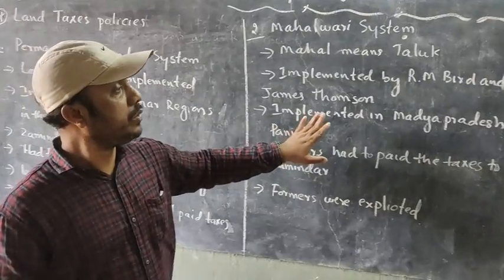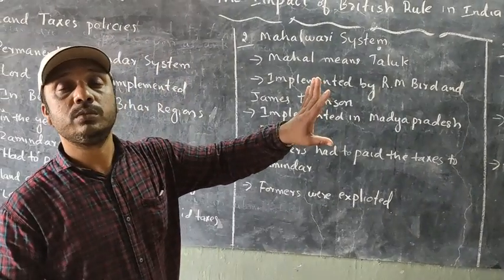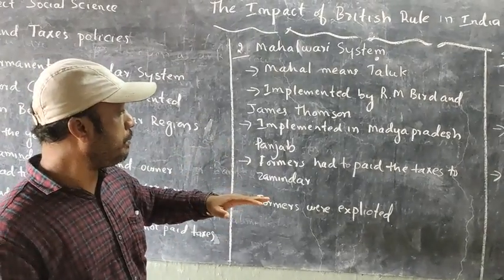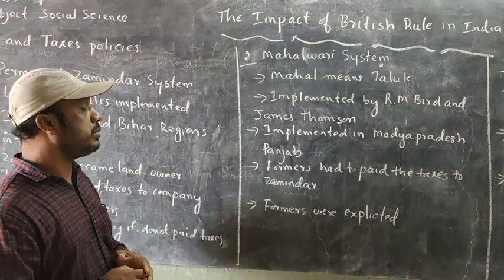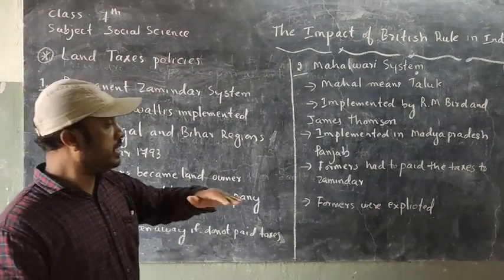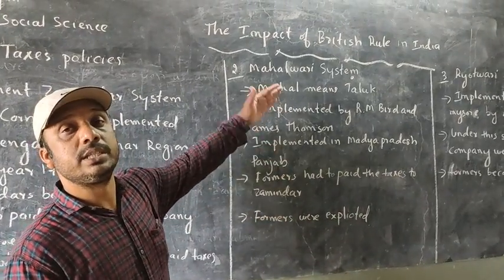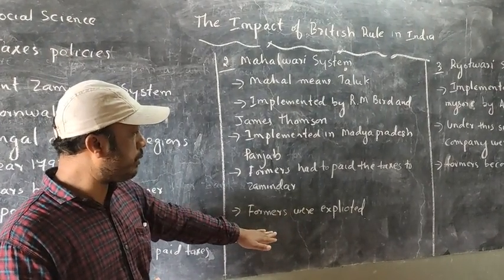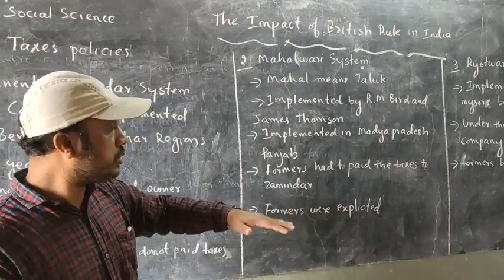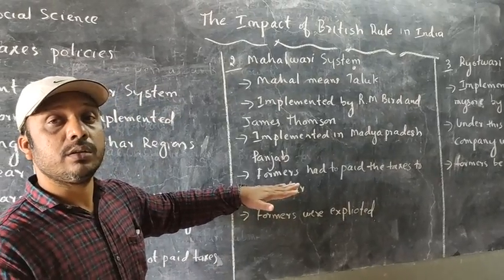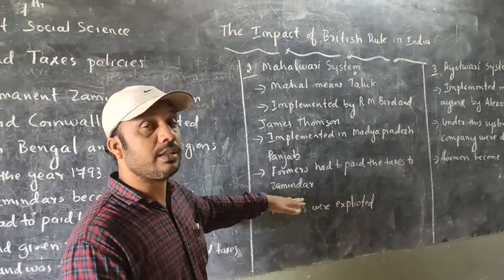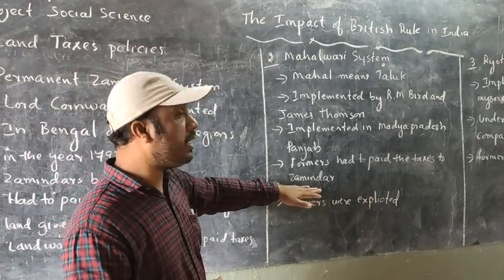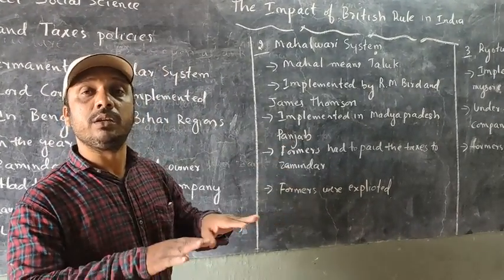So here the farmers belonged to the zamindars, but here the farmers had to pay the tax to the zamindars. Then the zamindar had to pay tax to the British government. This is a chain system. So here the farmers were exploited. The zamindars took heavy tax from the farmers, but the zamindar paid the tax to the British government normally.